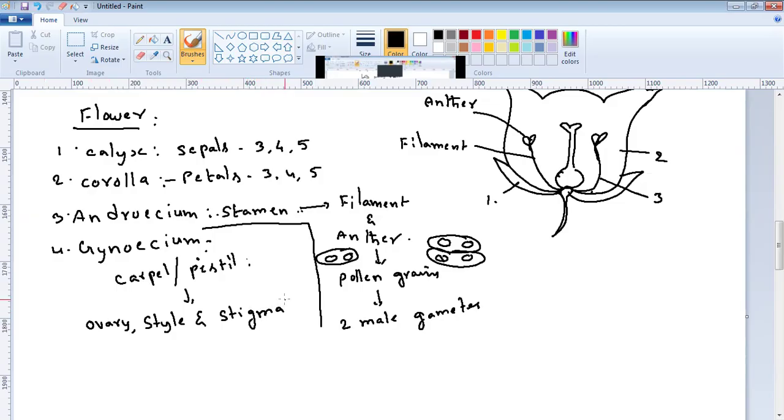In the structure, this is called the ovary, this is called the style, and this is known as the stigma.